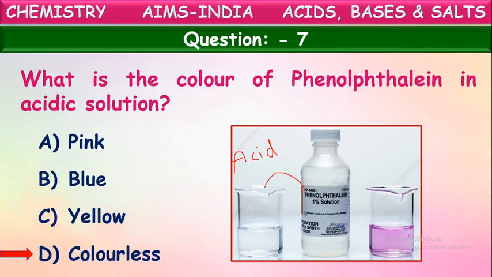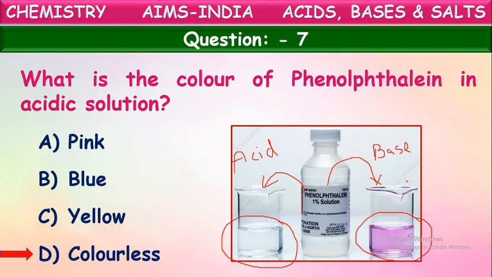When phenolphthalein is added to an acid, there will be no color change. It won't show any effect with acids because phenolphthalein is already in the colorless form. It is a transparent liquid. Even if a few drops are added to acid, there will be no change in the color. When you add the same phenolphthalein to a base, a few drops, immediately the color changes to pink. So it shows color change with bases, but won't show any color change with acids. It remains colorless only.